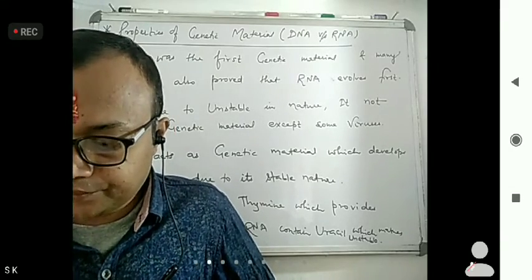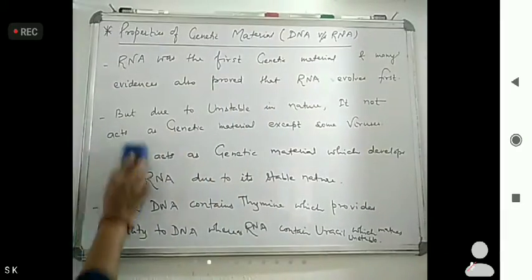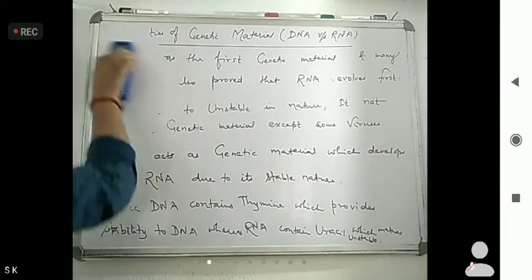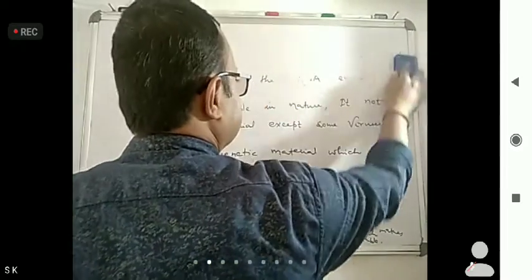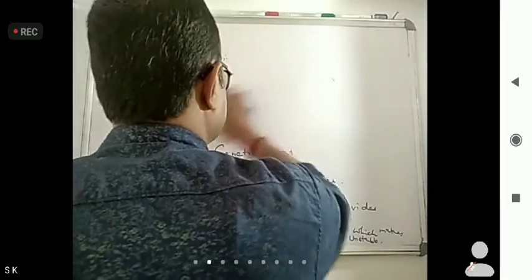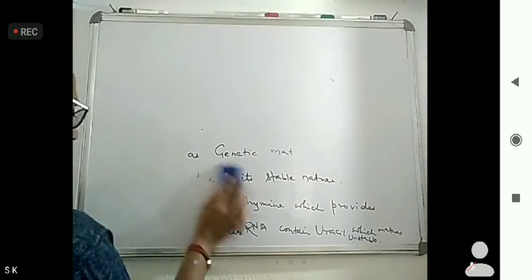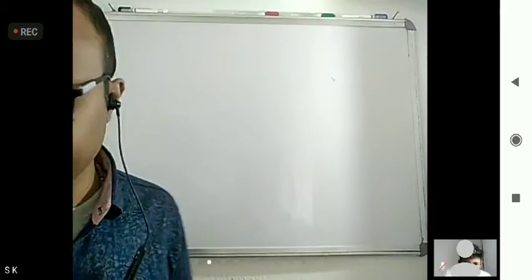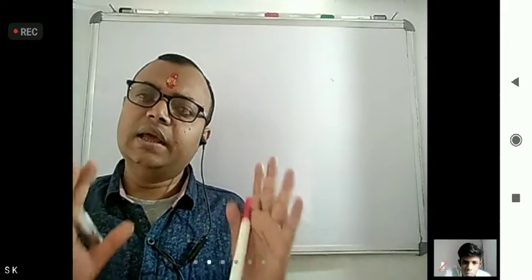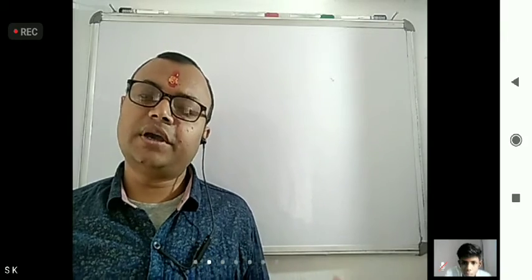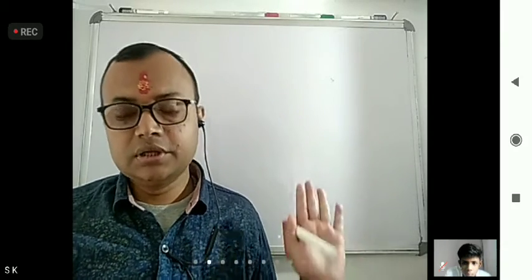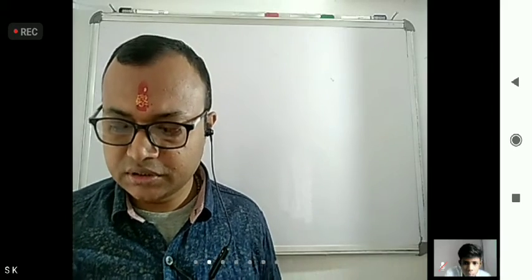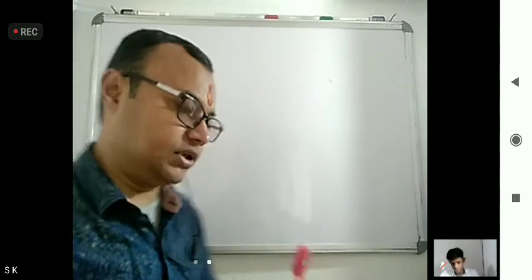So what can we say here? Any genetic material must have the capability of replication. DNA has the capacity of replication. Next, structural and chemical stability should be there.